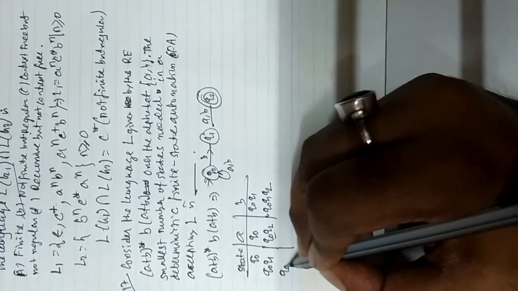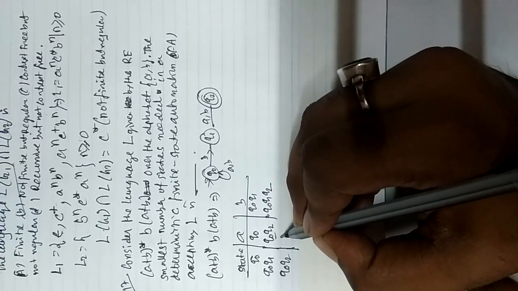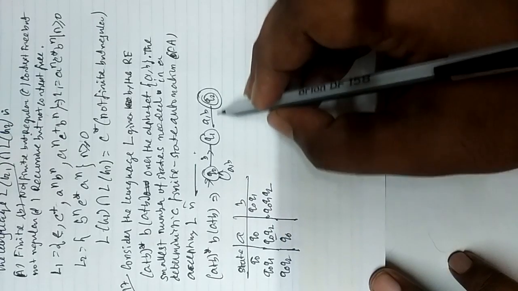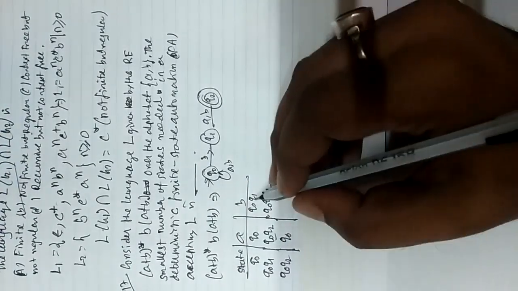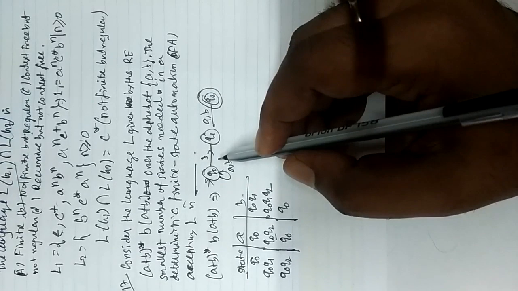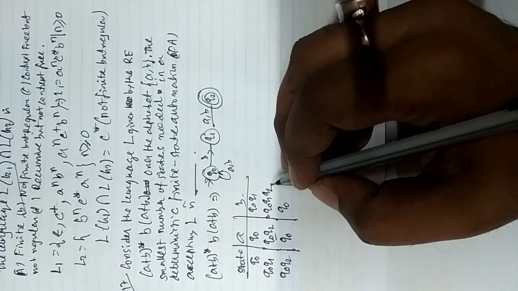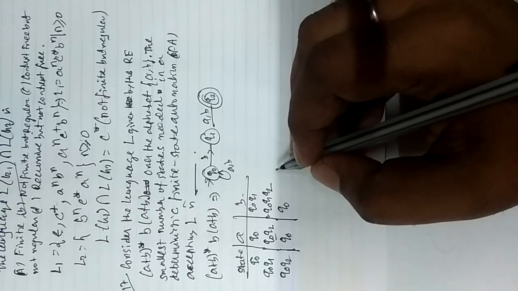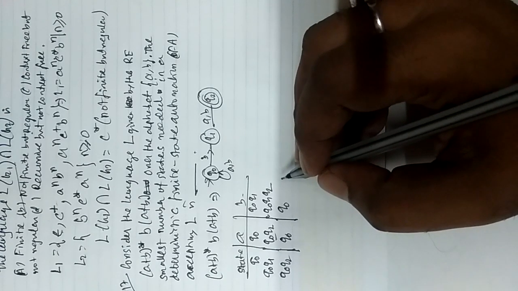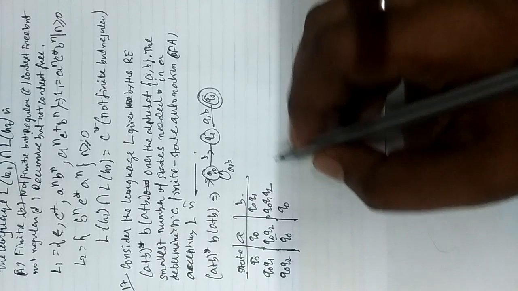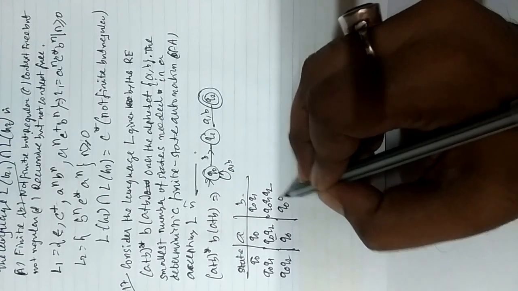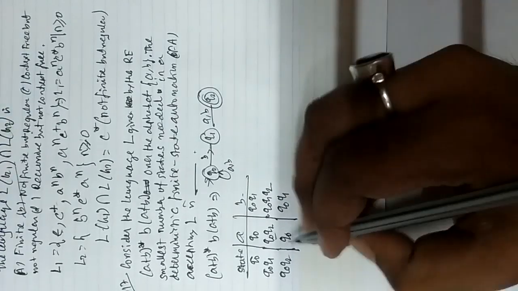Next, this is a new state, so Q0, Q2. From here you can go to Q0 only on A, because Q2 of A there is nothing, and through B, Q0 of B is Q0 and Q1, and Q2 of B is nothing.